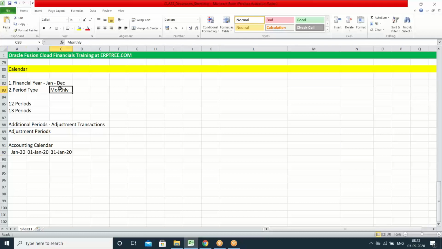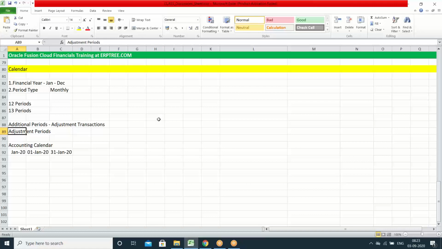If you use the period type as monthly, we can create the periods from Jan to December. If you are going to do the implementation for a US client, you create it that way, and if you want to do the implementation for an India client, you have to create the accounting calendar as per the India financial year, that means from April to March. So you can have 12 periods in every calendar. If you want additional periods, yes, you can have them. You can call them adjustment periods.